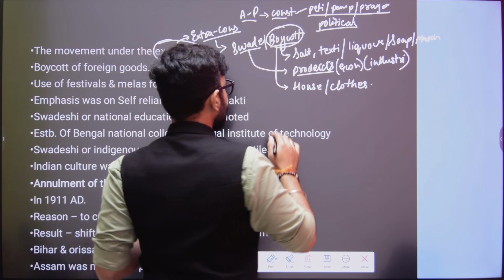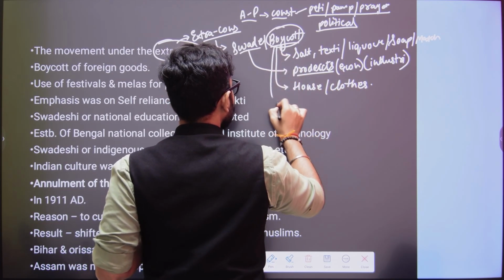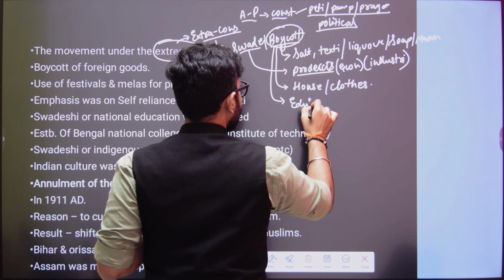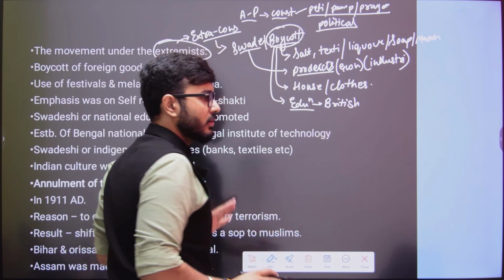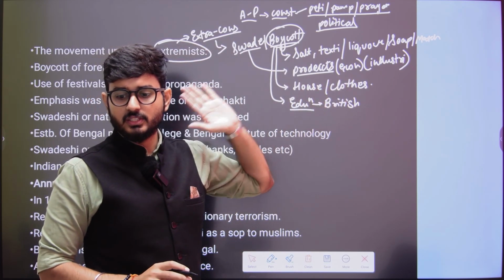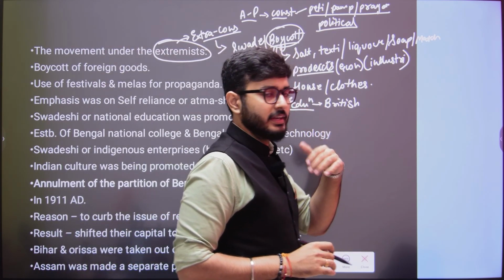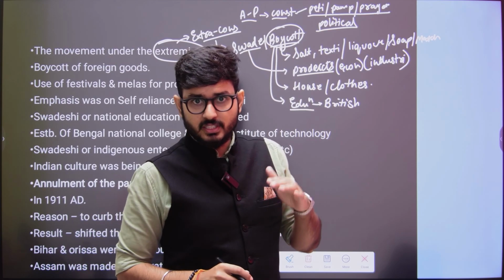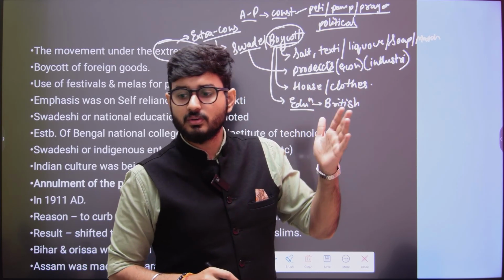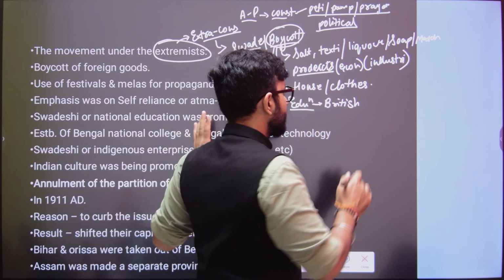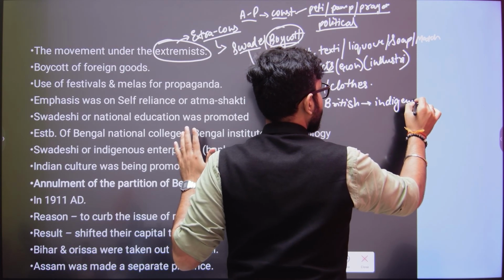Moreover, when we talk about the boycott, apart from the clothes and everything that was being boycotted, the British educational system that was there in India was also boycotted. So when the British educational system in India was boycotted, in order to create continuity, so that there should not be a stoppage of education, they would start an indigenous educational system.